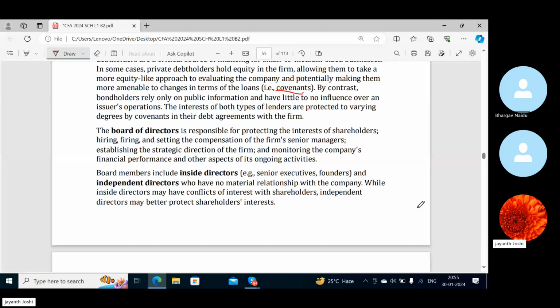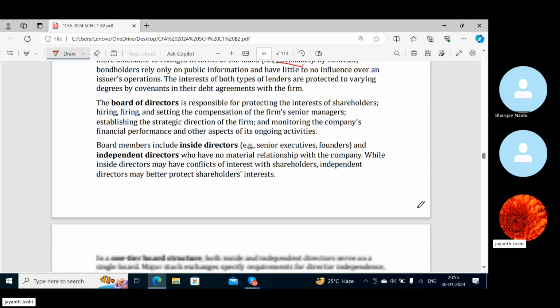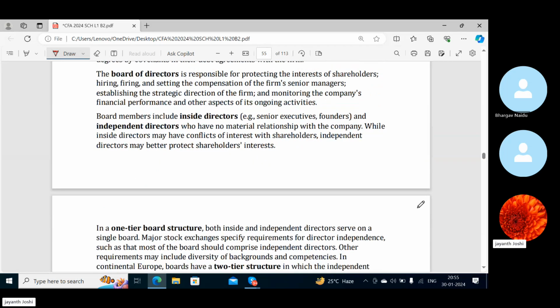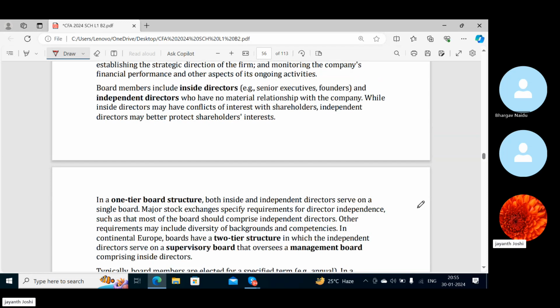Establishing the strategic direction of the firm and monitoring the company's financial performance and other aspects of its ongoing activities is what they have to do. Board members include inside directors, who are senior executives and founders, and independent directors, who have no material relationship with the company, while inside directors may have conflicts of interest with shareholders.